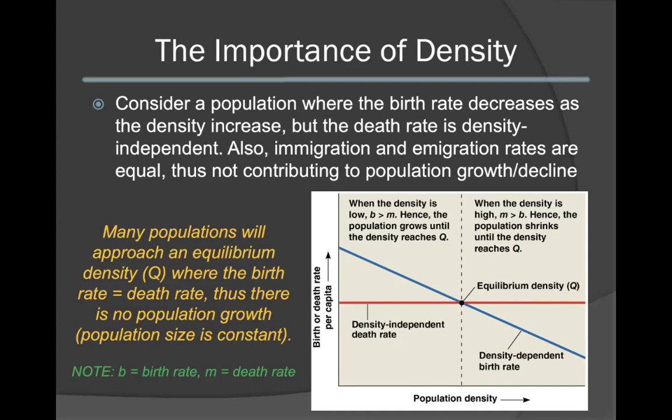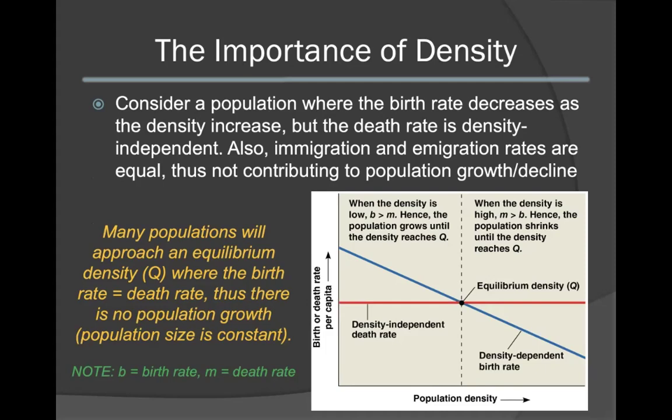Let's first consider a population where the birth rate decreases as the density increases. However, the death rate is density independent. Let's also consider a population where the immigration and emigration rates are equal. Thus, these factors don't contribute to the population growth or decline.